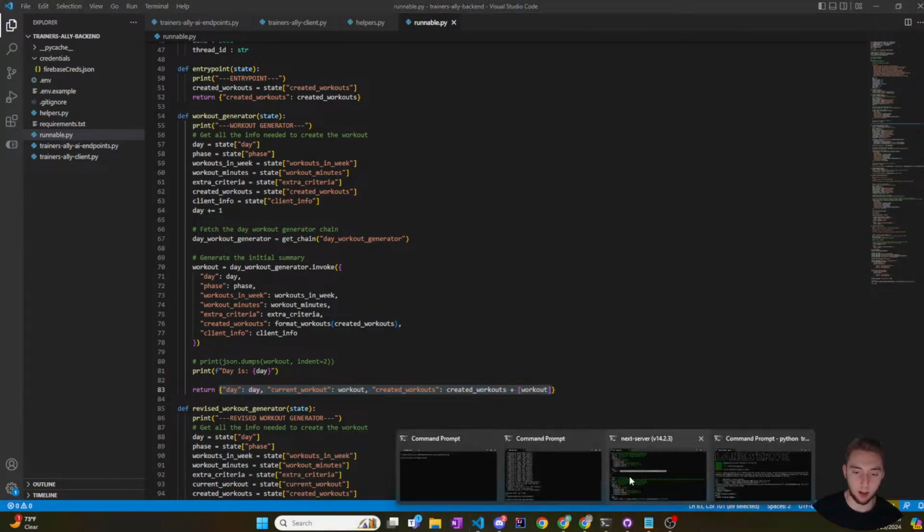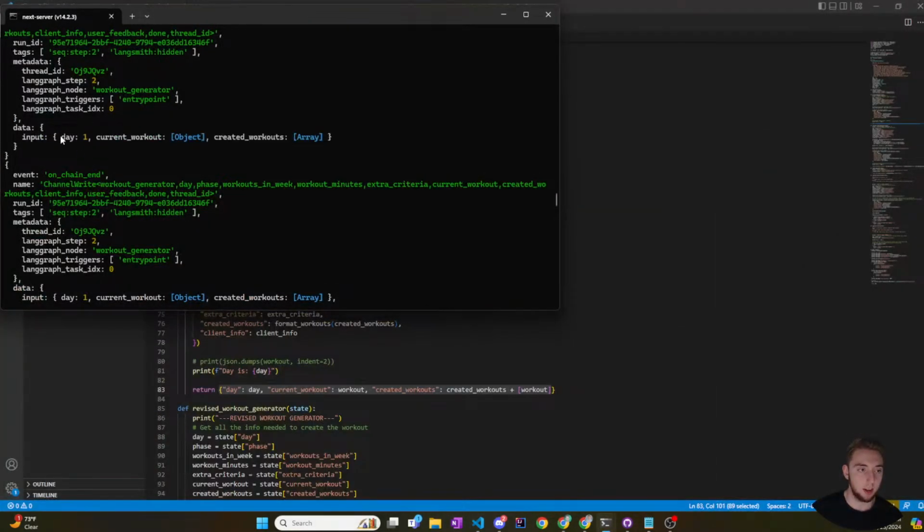And when I go to my output here, it's the day, the current workout, and the created workouts. So that is what I want to grab from, because I want to grab the workout that it just generated and then spit that back out as a React component for the user to update and then give back in to continue with the revision and then the next day and then going from there. So this is good. This is exactly what I need.